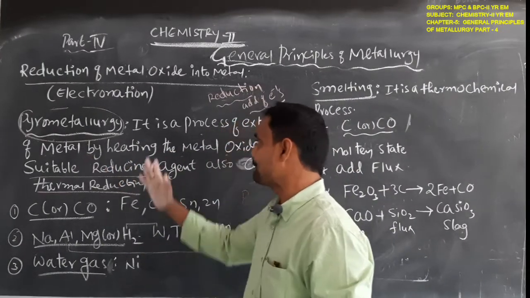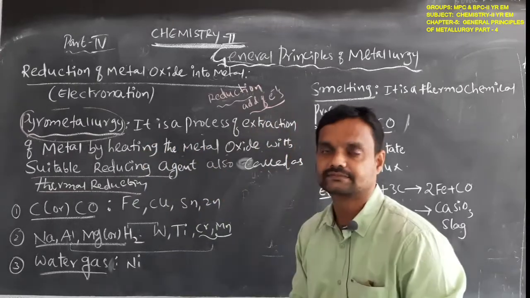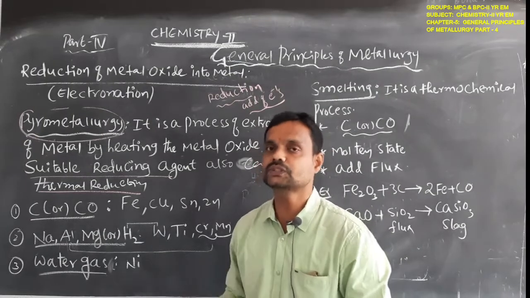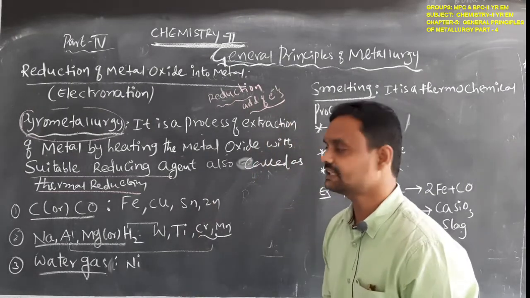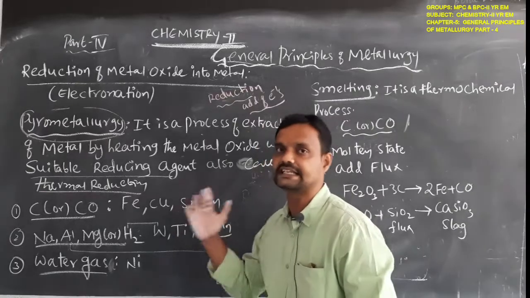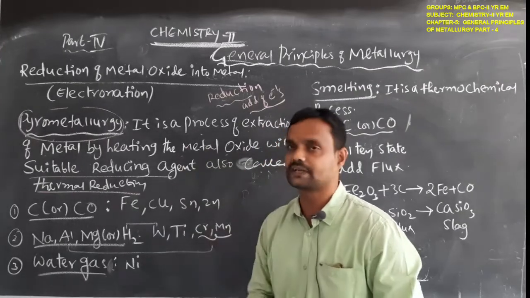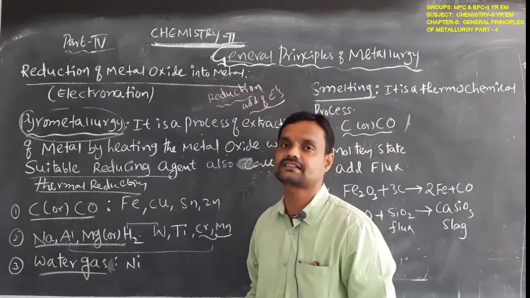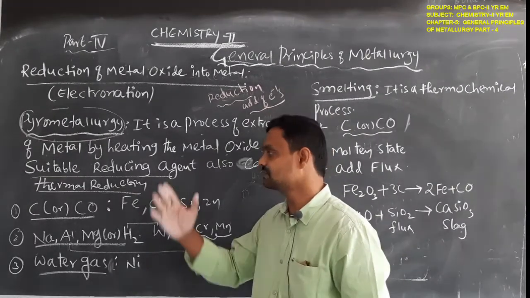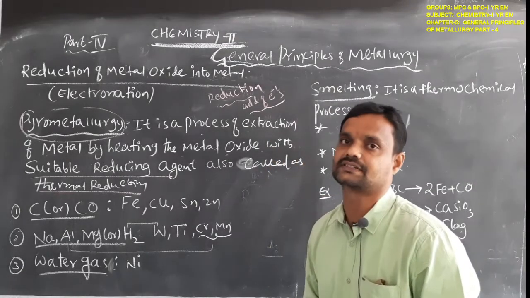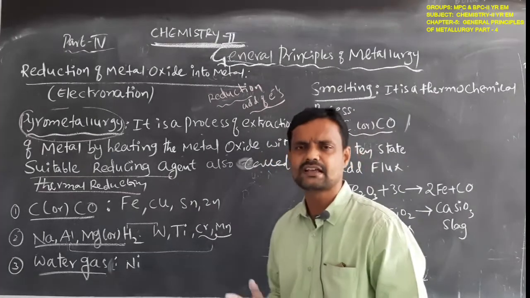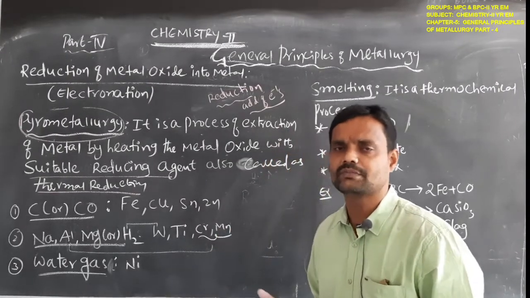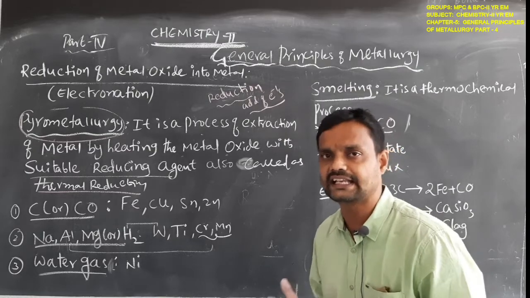Here in this process we are heating the metal oxide, so that is also known as the thermal reduction process. Simple. Pyrometallurgy means we reduce the metal oxide into the metal by using suitable reducing reagents.